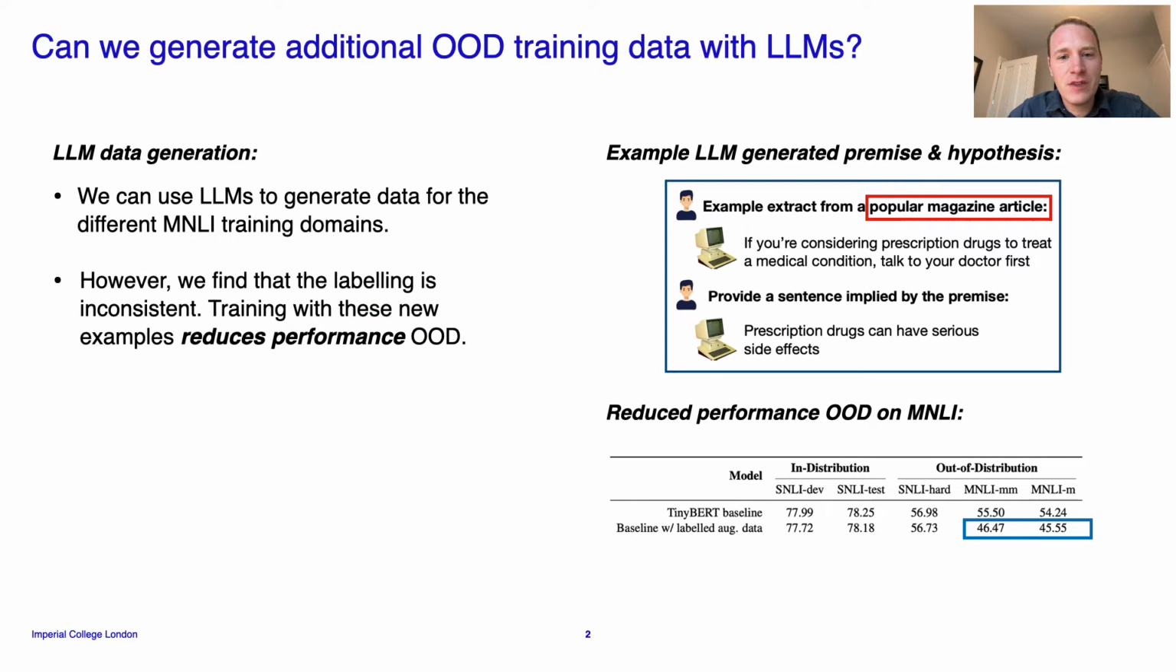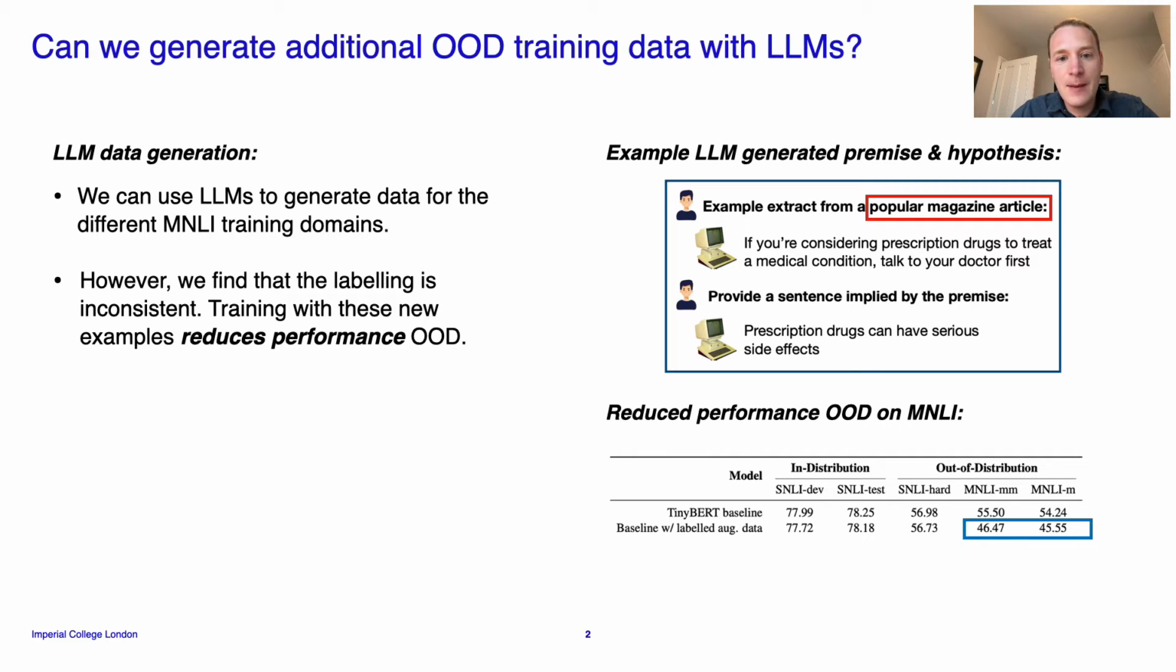So our idea is, can we improve robustness on out-of-distribution NLI datasets by generating data for target domains in these datasets with an LLM? First we generate a premise statement. You can see on the right hand side we ask the LLM to generate an example extract from a popular magazine article. That's one of the domains in the MNLI dataset, which is in this case our out-of-distribution data. We generate this premise statement and then we generate a hypothesis statement conditioned on this premise. And we try generating hypotheses that are entailment, neutral and contradiction.